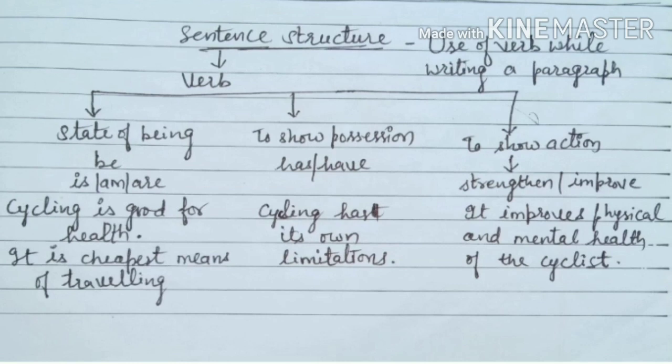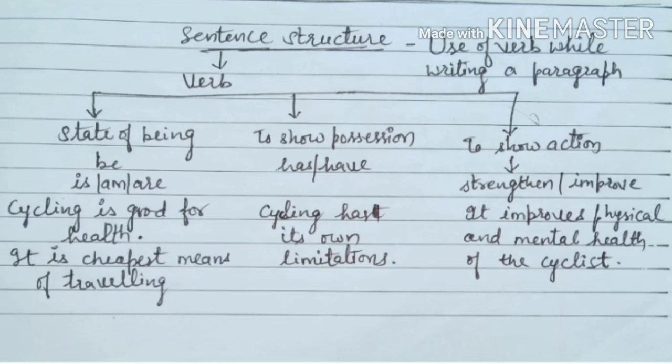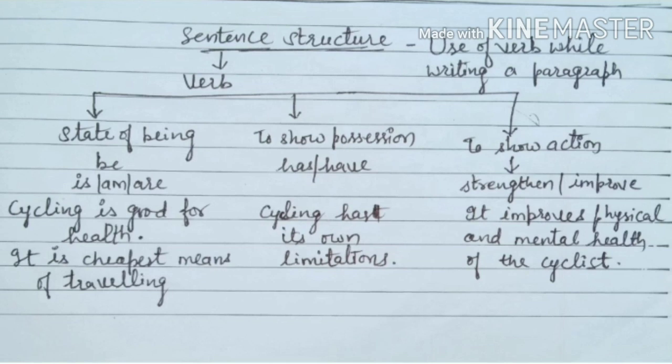Now I want to tell you one important rule here. When our subject is singular, listen to it carefully, we always use s or es after the verb. Means s or es is added to the verb. For example, if I say he goes to school, then after go, es has been used. If I say I go to school, then it will be okay.